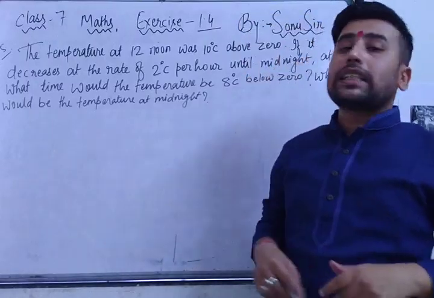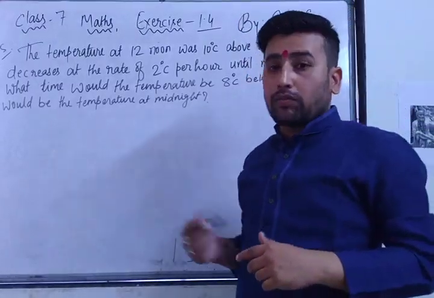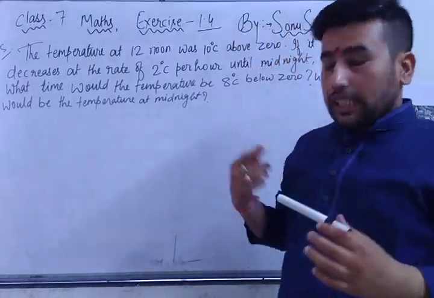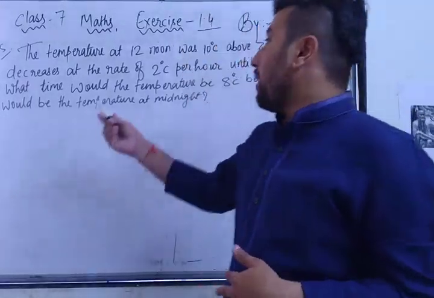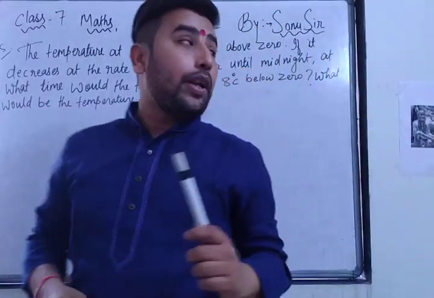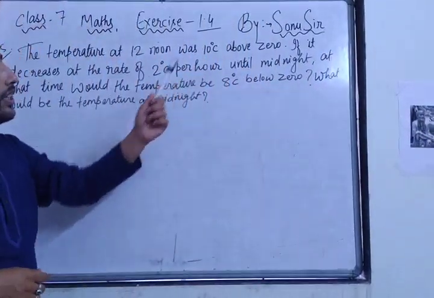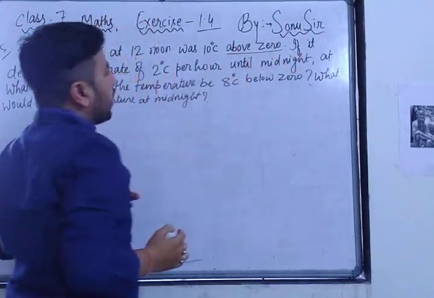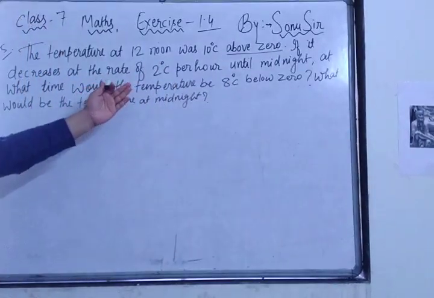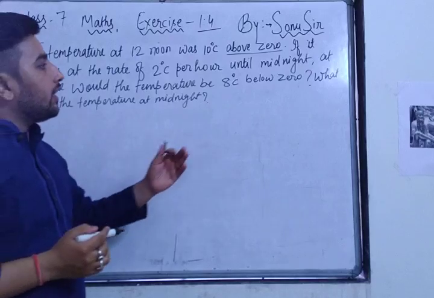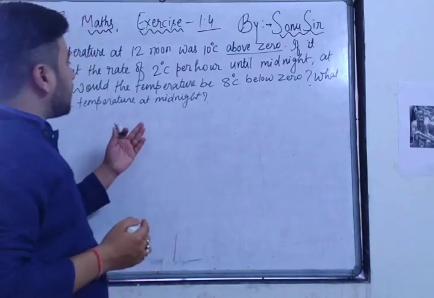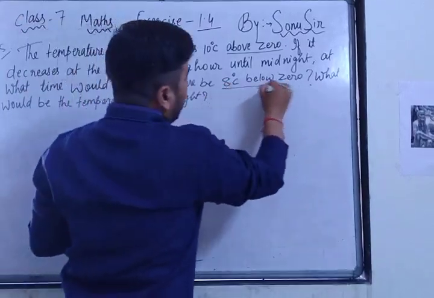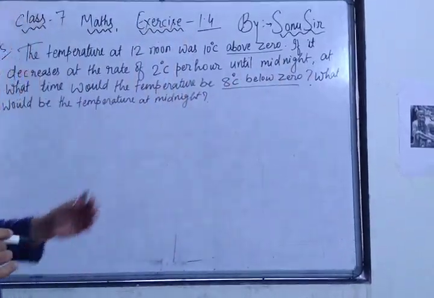Today we are going to discuss class 7 maths exercise 1.4 question number 5 and 6. First of all, let's start question number 5. The temperature at 12 noon was 10 degrees Celsius above zero, positive integer. If it decreases at the rate of 2 degrees Celsius per hour until midnight, at what time would the temperature be 8 degrees Celsius below zero? Negative integers. What would be the temperature at midnight?